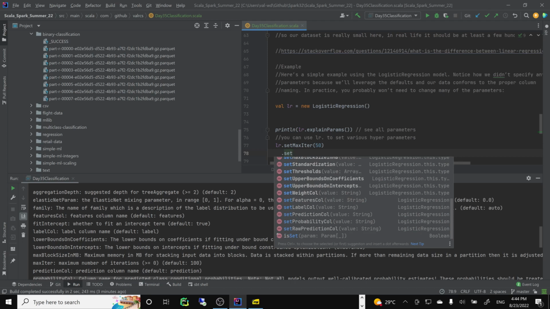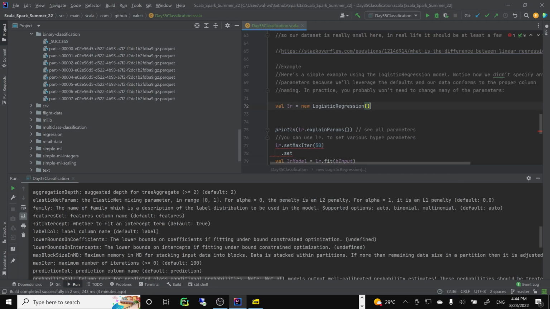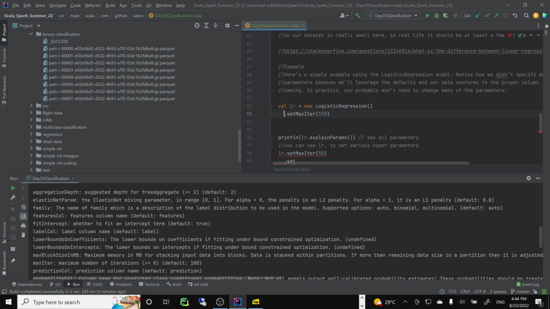And of course, you could also set the values here, right? Use set here. So you could do it immediately here, for example, set max iter here as well, 150 for example. You can adjust parameters later as well, right?